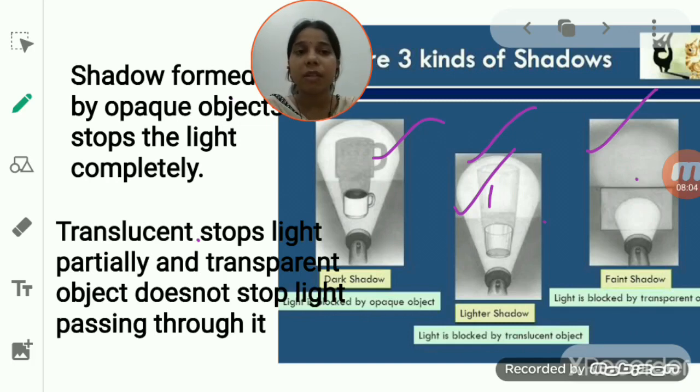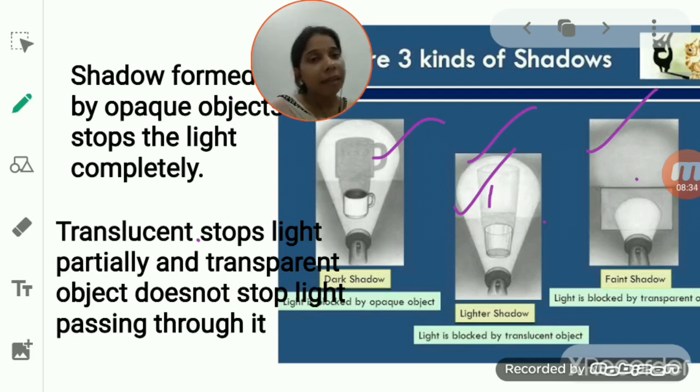What happens in the case of a transparent object? Now you see, students, right now we are studying shadows, and I said that a shadow is formed when light gets stopped by an object. Since a transparent object allows all the light to pass through it, light is not hindered or stopped by the object and can simply pass through very easily.